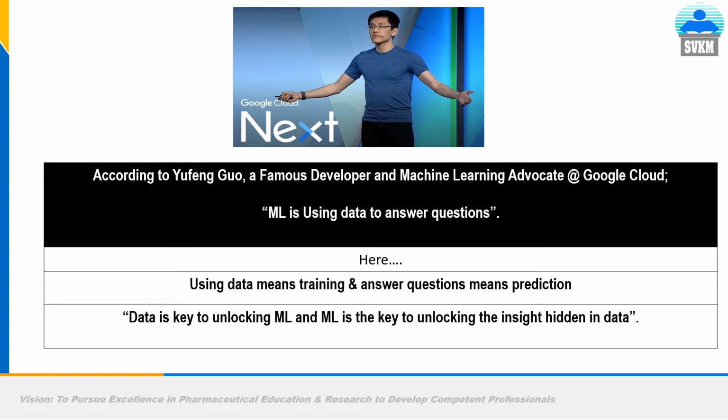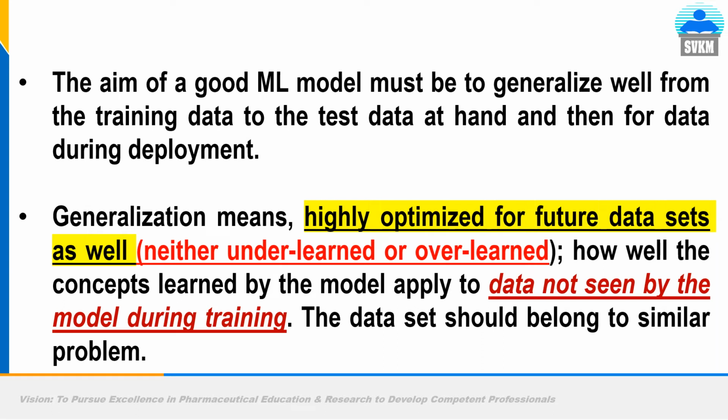And data is important. If you don't have data, there is no use of machine learning. How would you realize the potential of machine learning until you have the data? And if you don't have machine learning, what to do with a huge amount of data? Both are required, both are important, both complement each other. So the aim of a good machine learning model must be to generalize well from the training data. It is important for the test data at hand and then for data during deployment.